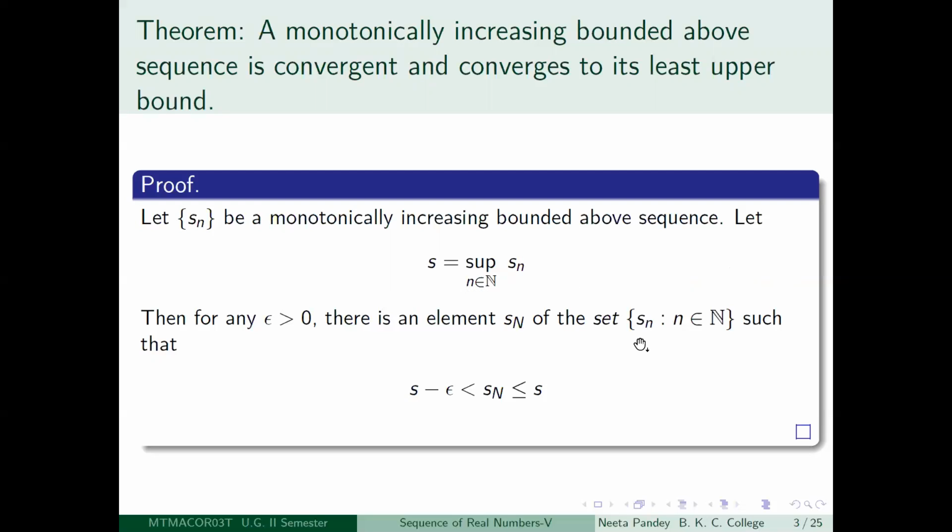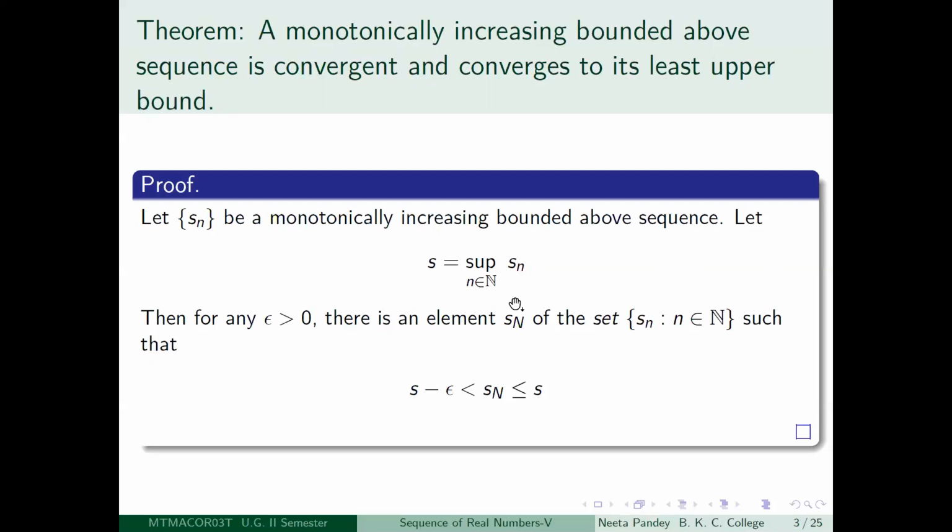Okay, see here I have used this notation. The point is that there may be some Sn's which are equal to Sn plus 1, say for example, and so on, because all you are asking for is monotone increasing. So you don't have a strictly monotone increasing sequence or anything like that. So this set may have a repetition of certain terms, which is not desirable in a set. So here we are writing it with the understanding that whenever there is a repetition, we just drop that out. Okay, so enough of that.